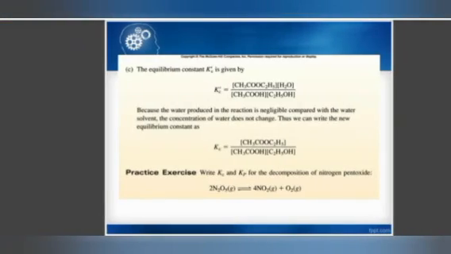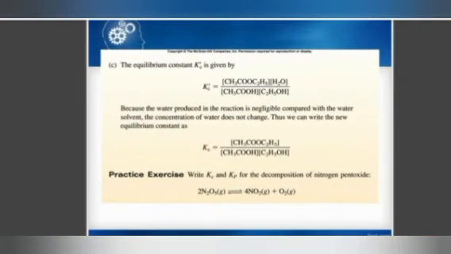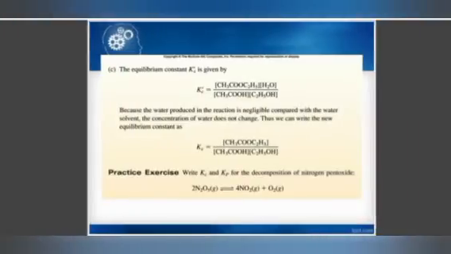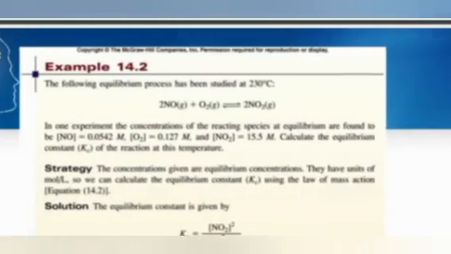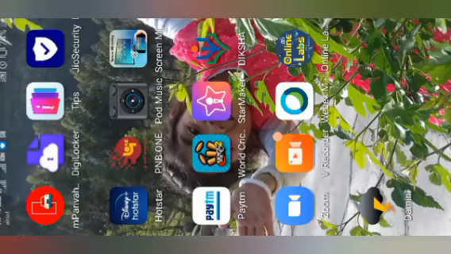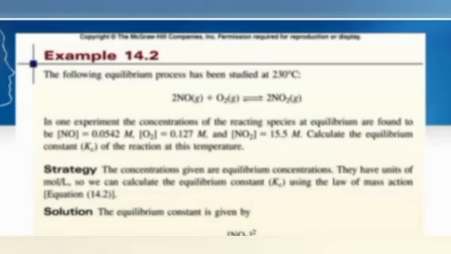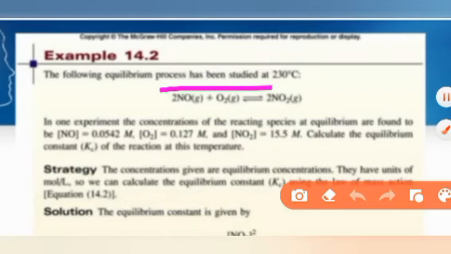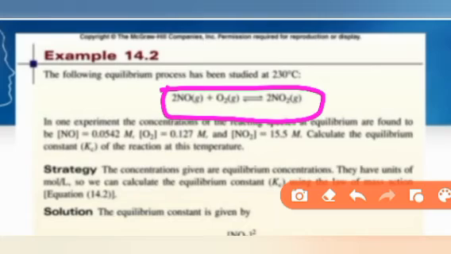The second question that is coming is practical. This is first and this is second, coming like this. The following equilibrium process has been studied at 230 degrees Celsius. In one experiment, the equilibrium concentrations are found to be: value of NO is this much, value of O2 is this much, value of NO2 is this much.